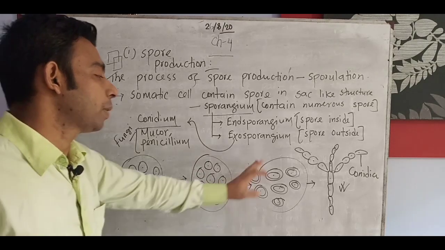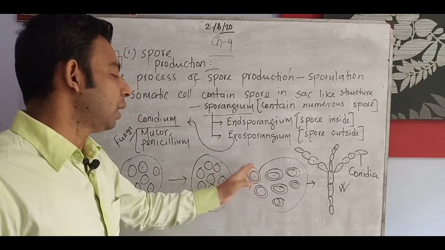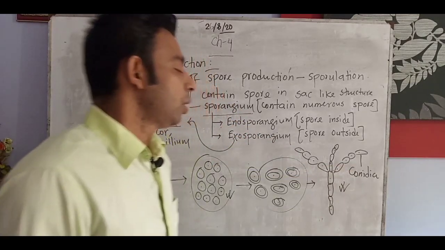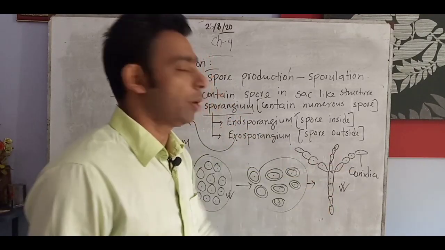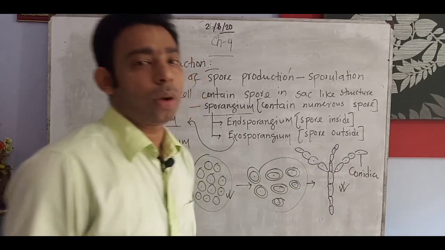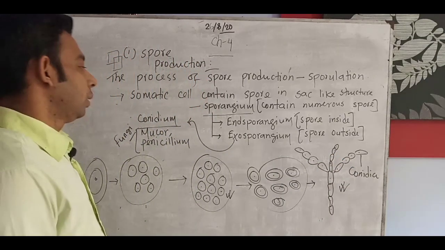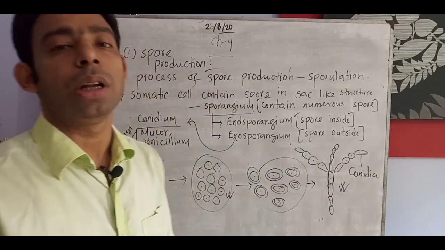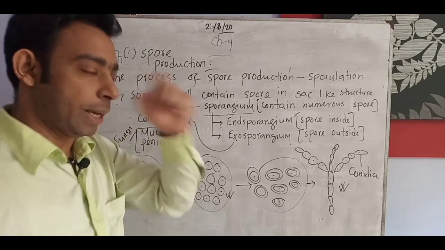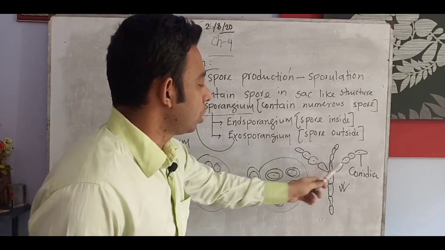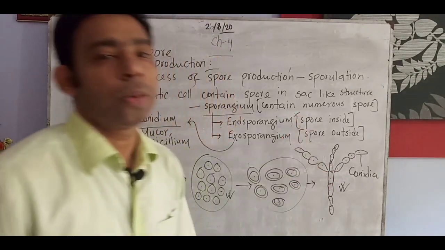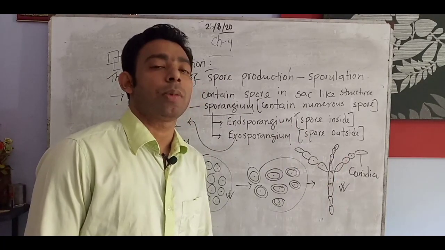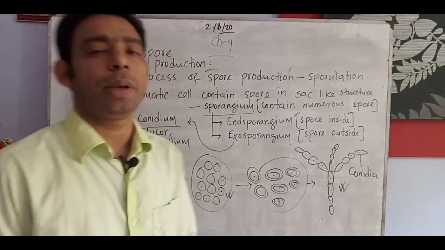After some time it breaks the outer layer, all the spores come out, and outside the spore sac they produce many conidia. By conidia formation, each conidium can be an individual new offspring of Mucor or Penicillium. One plant contains numerous spores, and numerous new plants can be created.